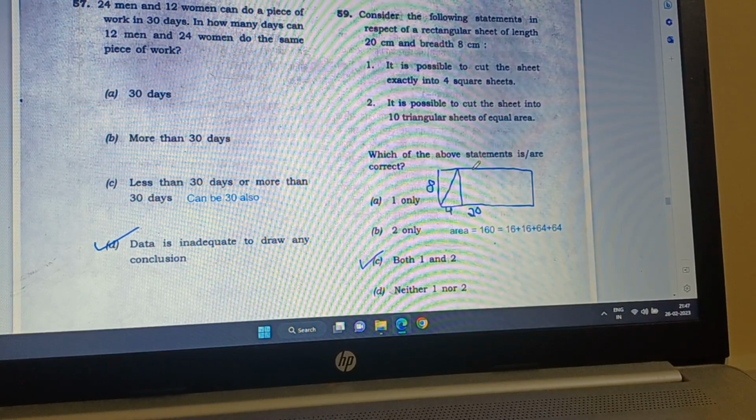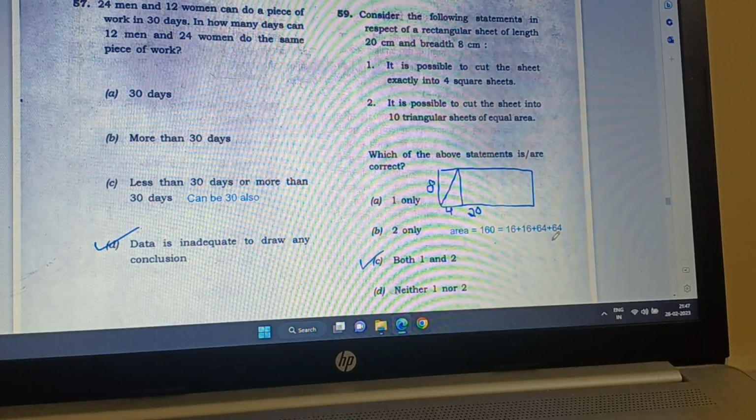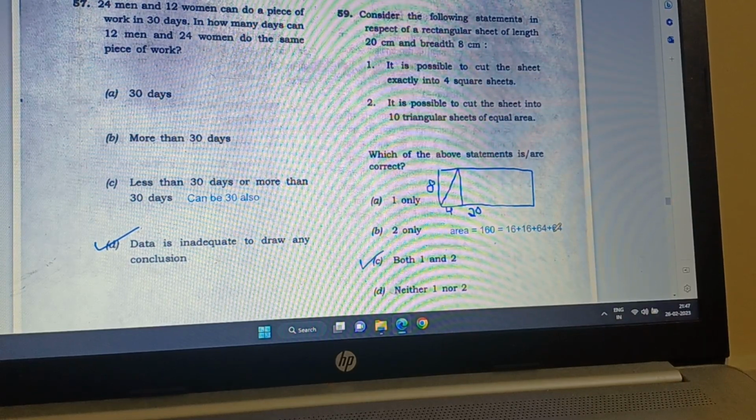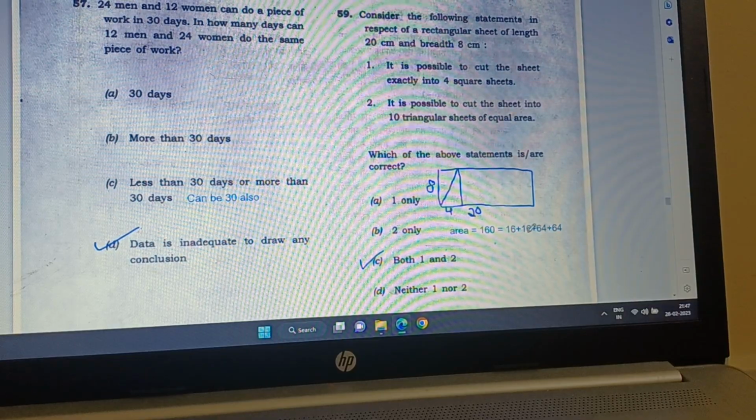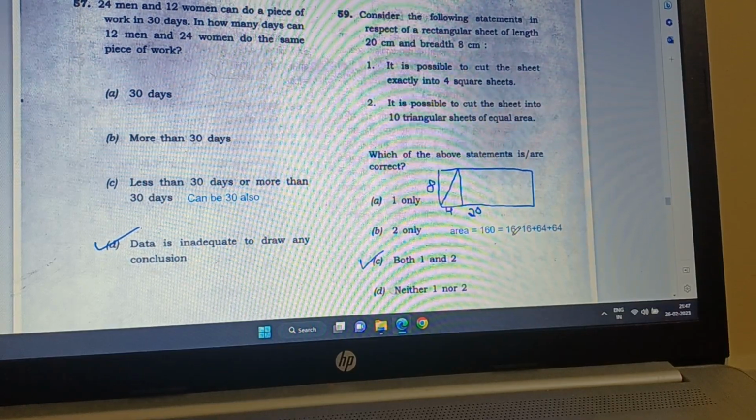Well, should I draw or should I not draw? Because I gave you the answer. 8 times 8 is 1, then another is 8 times 8, and then 16 times 16, meaning 4 times 4 and 4 times 4.